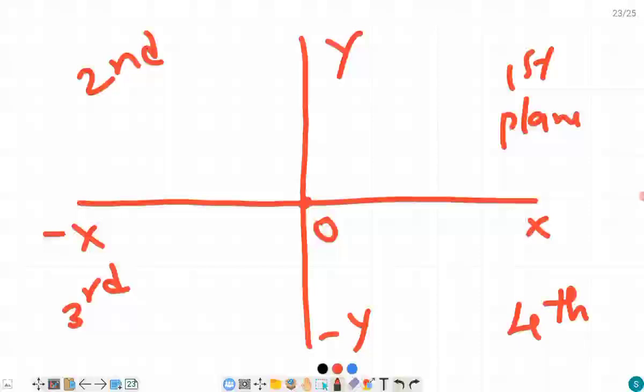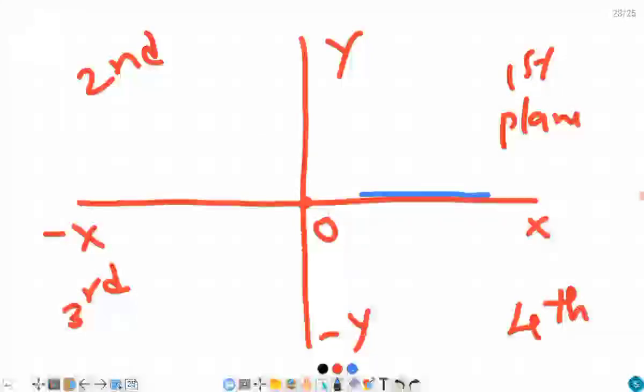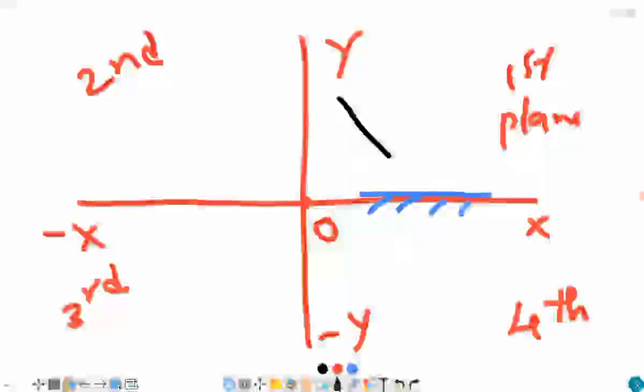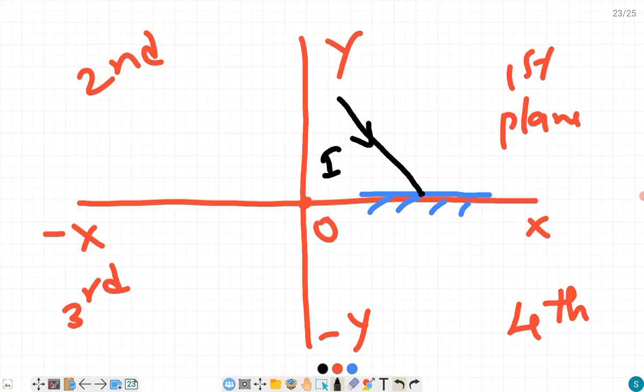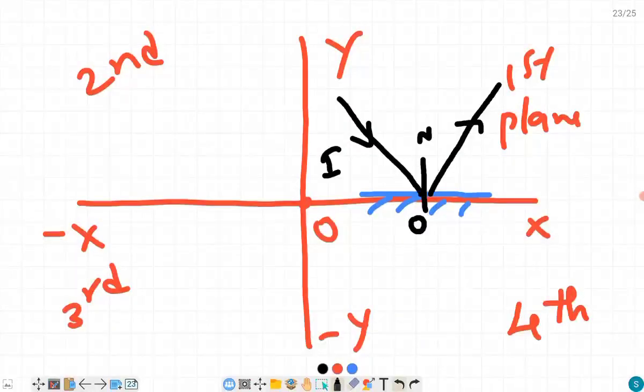Now from the source, let us take light falling on a mirror which is placed in the first plane. I have placed the mirror here on the positive x-axis. Now the light ray I am taking here is the incident ray. Then this is the point of incidence, and the normal. How will the reflected ray be? To the other side of the normal. Correct. So here you have to take the reflected ray.